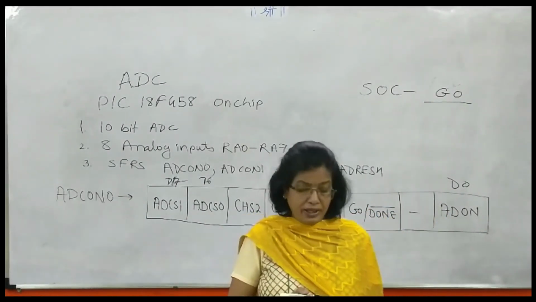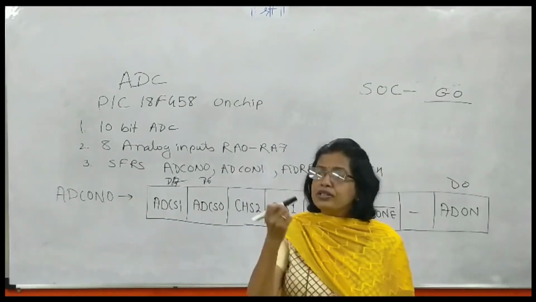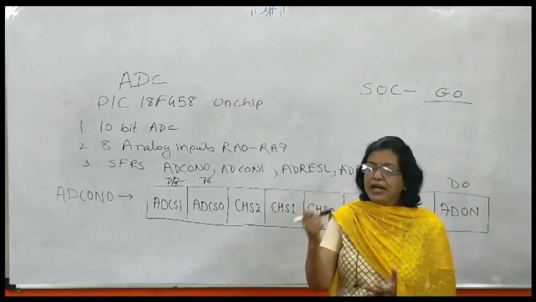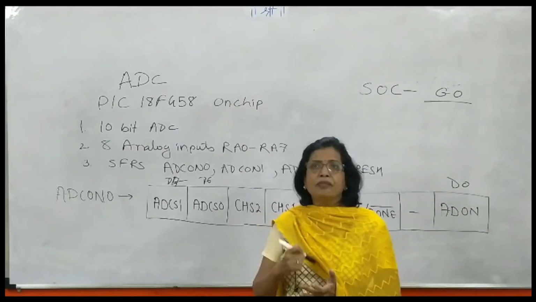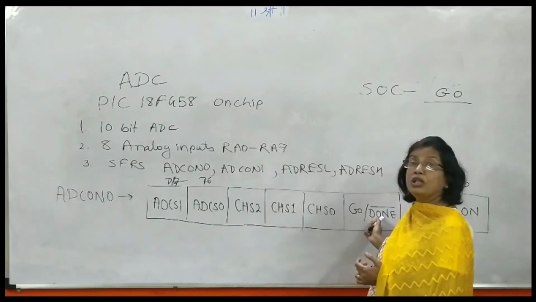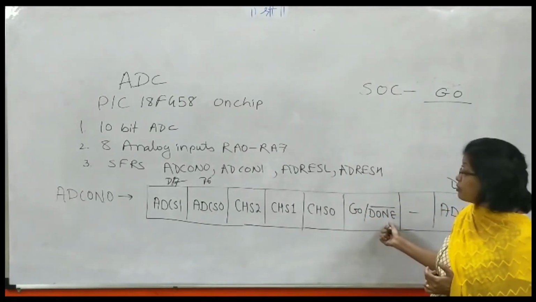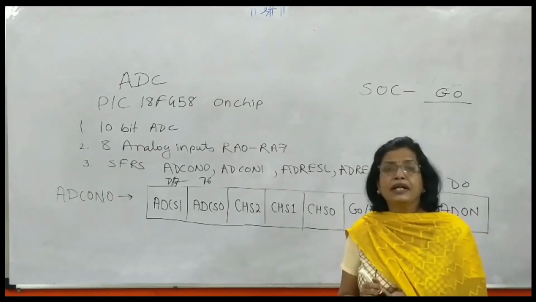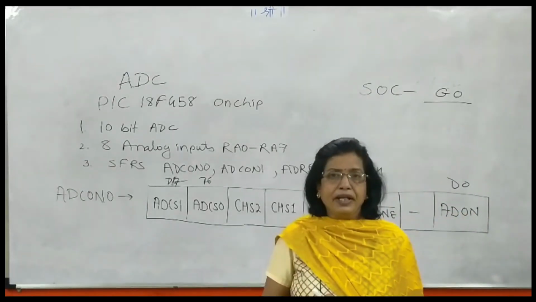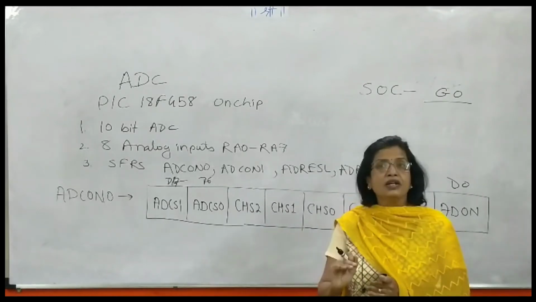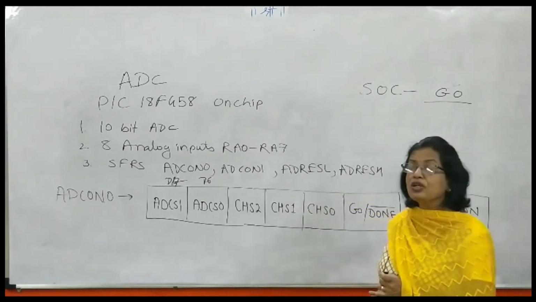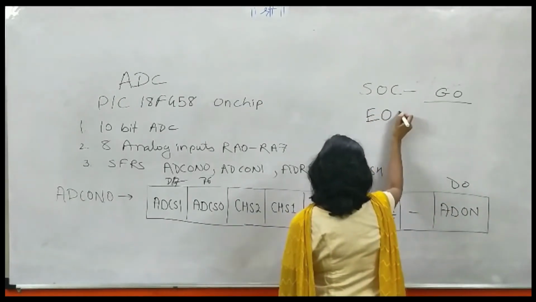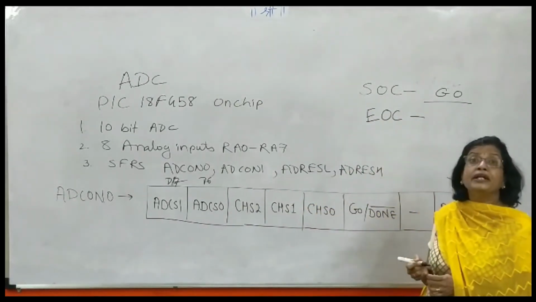Then only the AD conversion will start. On similar lines, whenever AD conversion is completed, the microcontroller will indicate it by making this same bit, which we also say is done bar. That's why I am saying it is a status bit. So on the status bit, it will be indicated that the conversion is completed and it will become 0. Done bar means it is low. It will become 0, that is active low. So that pin, that signal, is known as EOC, that is end of conversion.